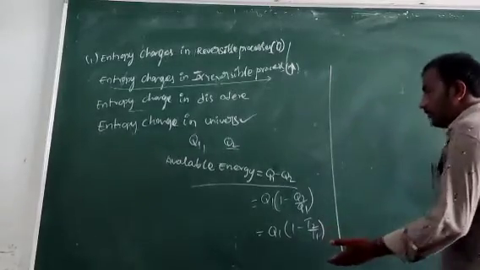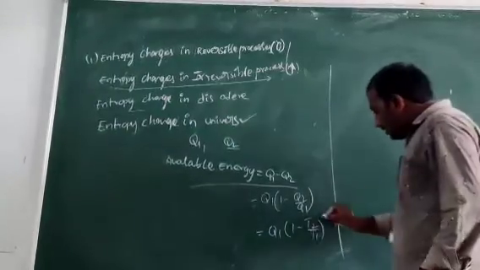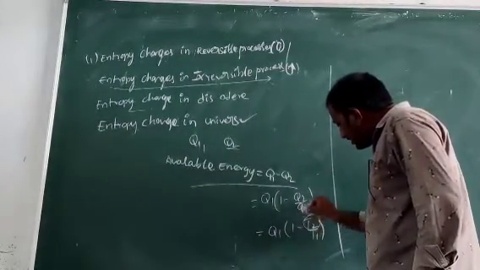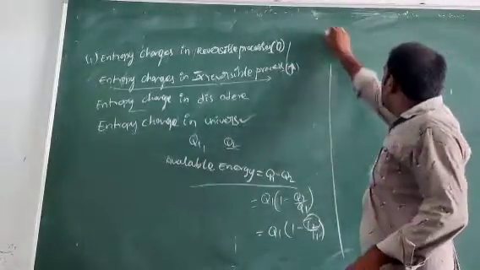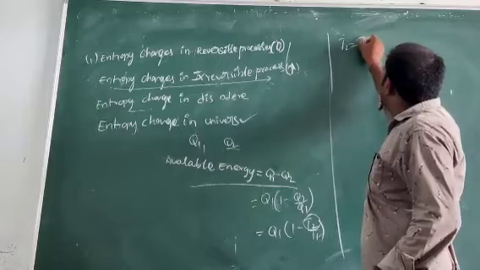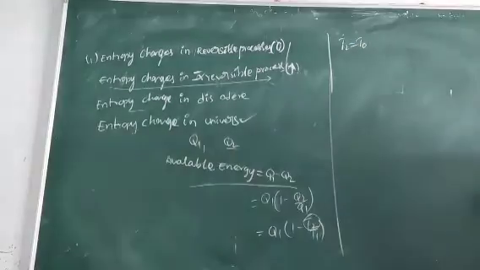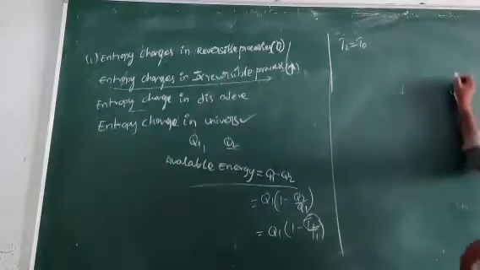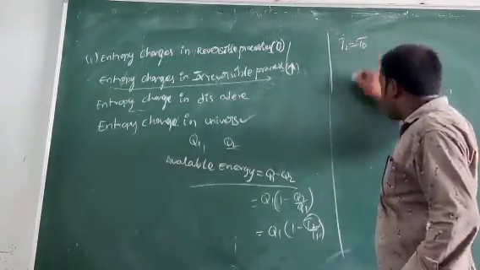Before conversion of energy, the temperature is T1. T2 is lower, so T2 is taken as T0 in this process.